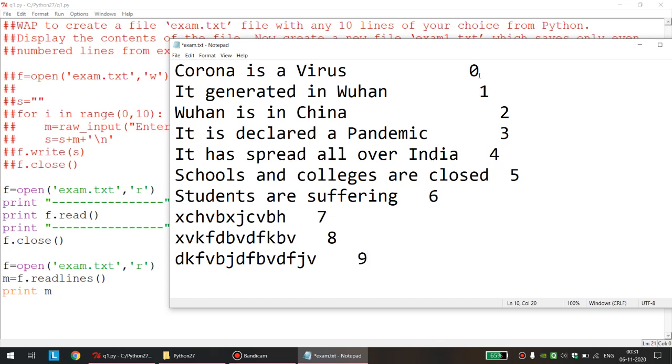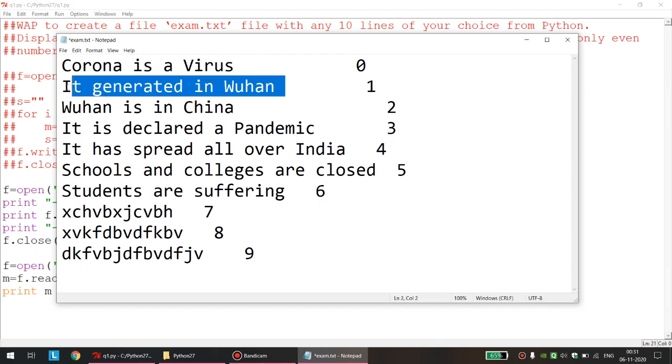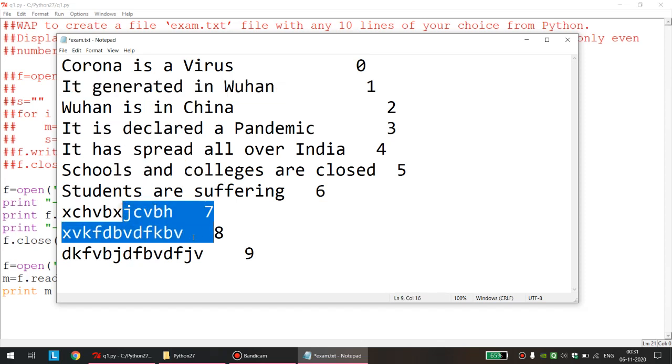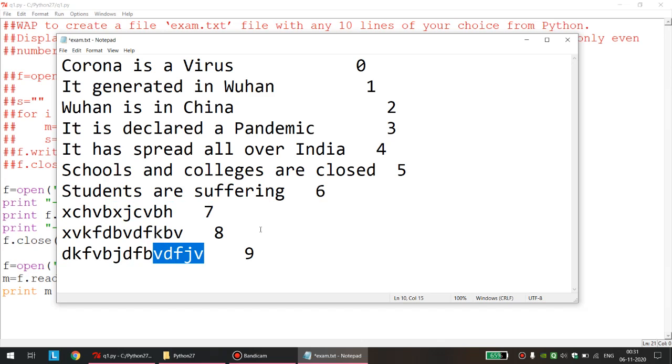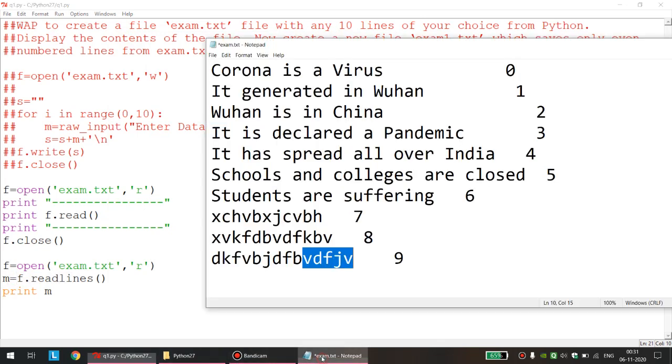Why did I write these indexes? So that you understand. Now, overall, listen to me. Which lines do I want? I want even numbered lines. I want this line, this line, this line, this line and, sorry, this line and this line. Correct? But all my data is in the form of a list. So as per the list, which indexes do I want? This will represent the second line, this will represent the fourth line, this will represent the sixth line, this will represent the 8th line and this will represent the 10th line. So which indexes do I want? 1, 3, 5, 7 and 9th index.